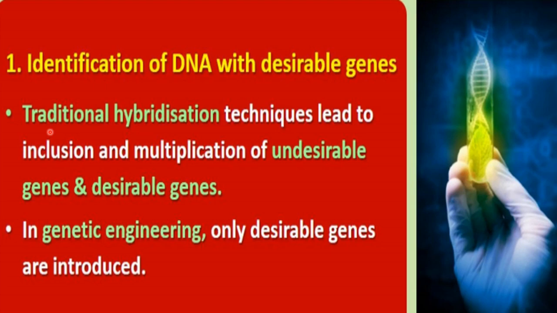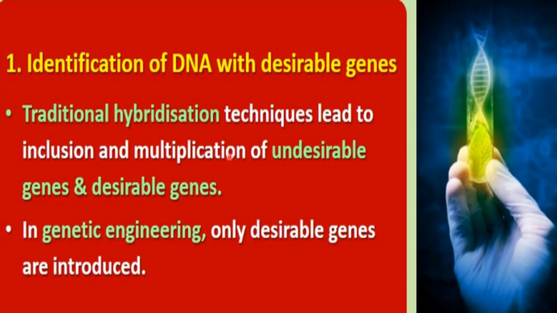Because in the male and female that we have taken for the breeding, all the characteristics will not be desirable, right? So in the progeny also those undesirable characteristics can come, and those characteristics are coming due to genes. So we can say undesirable genes have also appeared in the progeny along with the desirable genes, right?